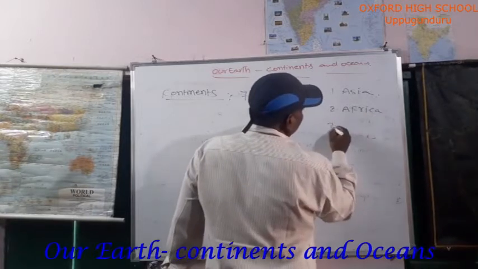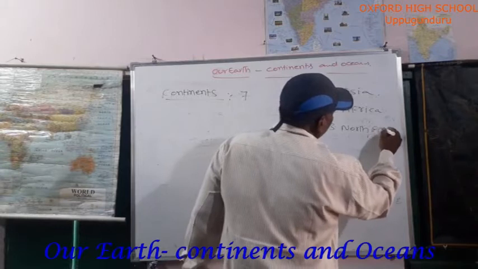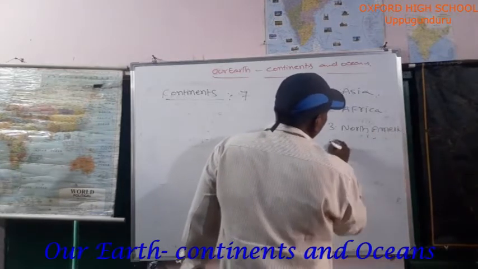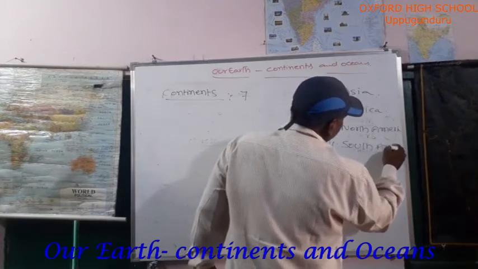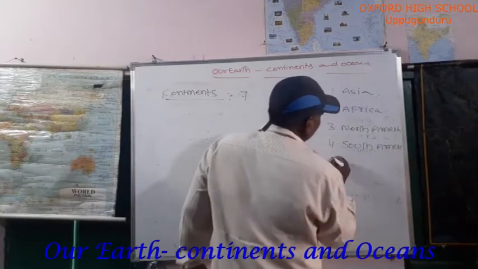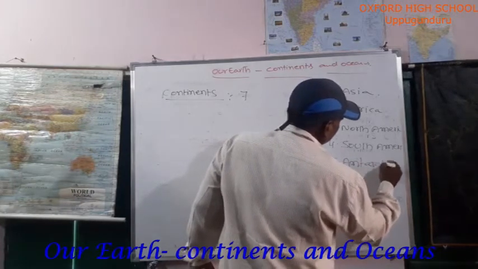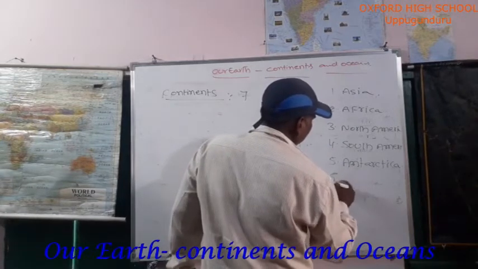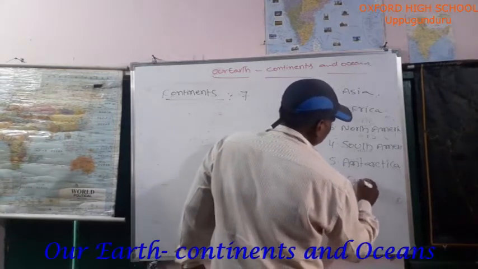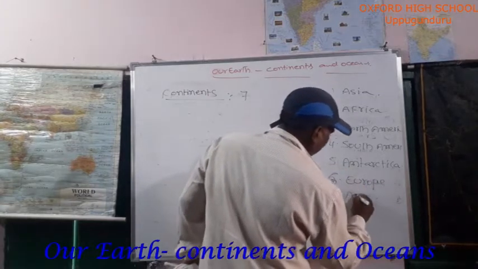Number 3, North America. Number 4, South America. Number 5, Antarctica. Number 6, Europe. Number 7, Australia.